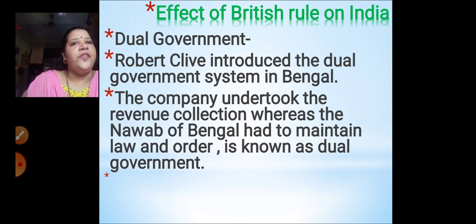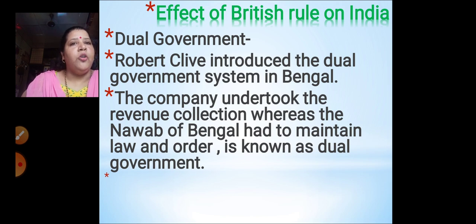What were the ill effects of this dual government? Let's see. If in your class two monitors are giving you two different instructions, will you all be in confusion or not? Yes, correct, you all will be in confusion. The same thing happened over here also.